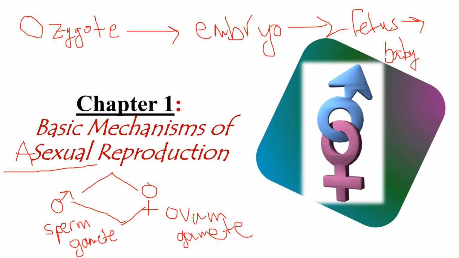Another example is bacteria. We don't have male bacteria and female bacteria, by the way. They are all identical. What happens is one cell grows bigger and divides into two identical cells. So this is asexual reproduction, but we are concerned with sexual reproduction.